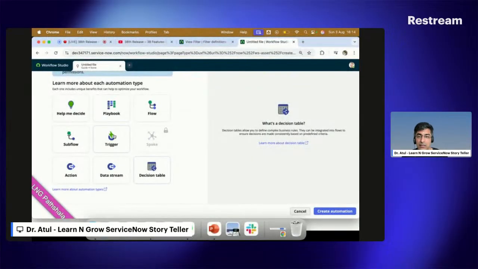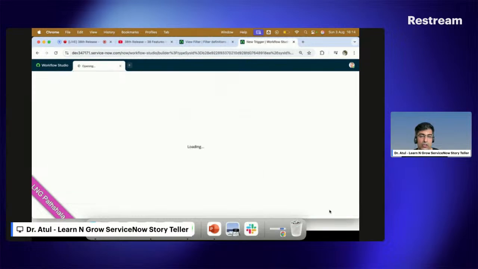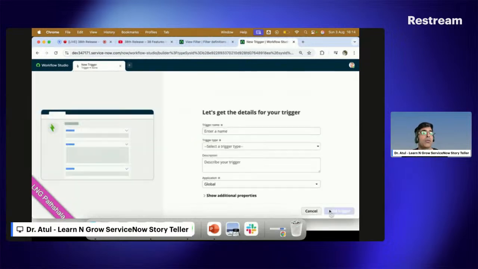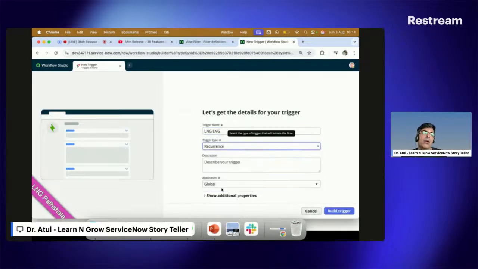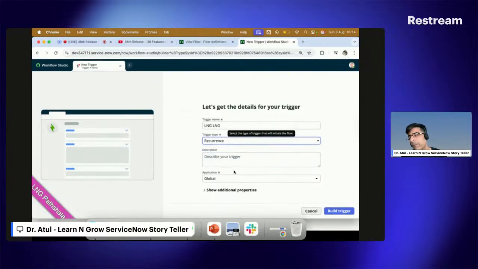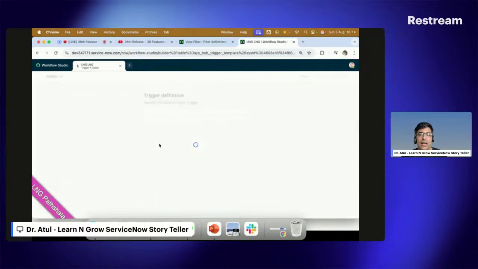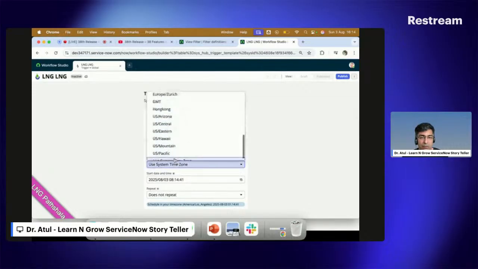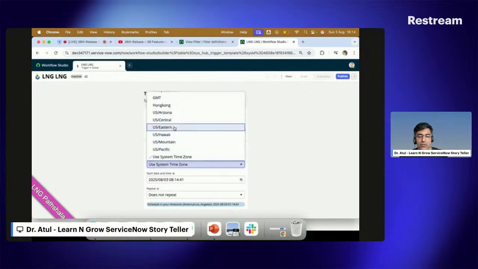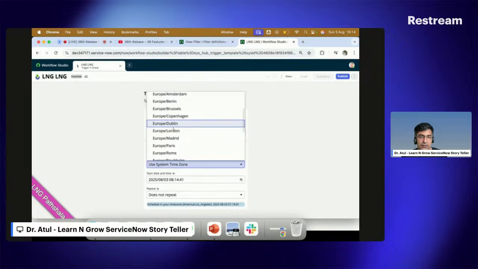Number two, the triggers. If I come back here and click on create automation, in the trigger, the major change is about the same thing which we just saw. So I can say LNG, trigger type is recurrence. The same thing which we saw in our scheduled job is applicable, a build trigger. And here I get an option for which time zone you want to run it. I want to run this particular trigger in the Europe London time zone.